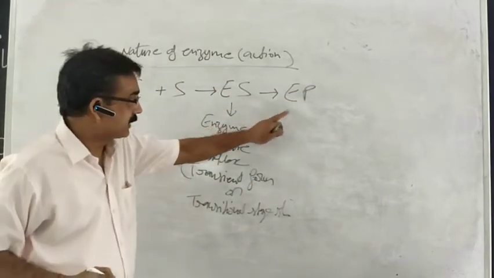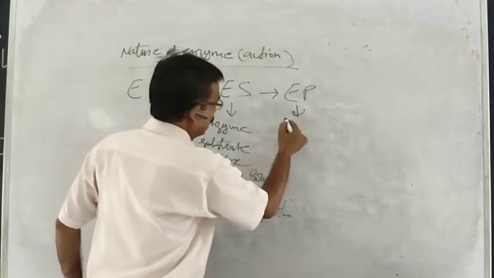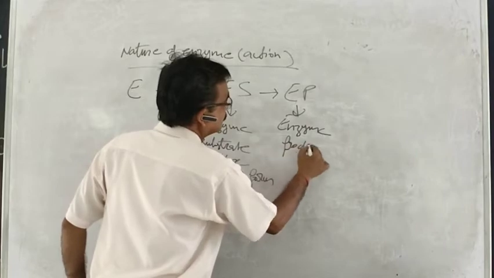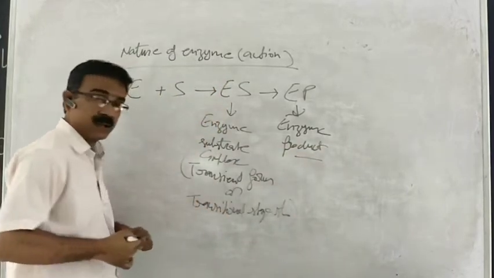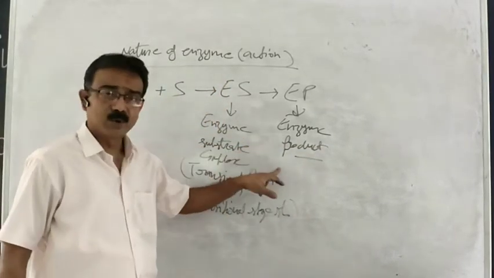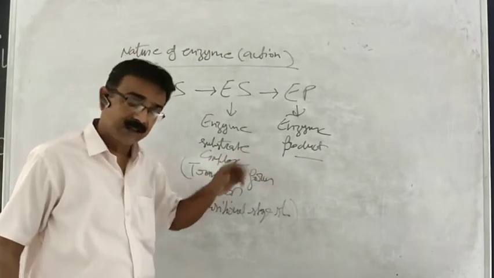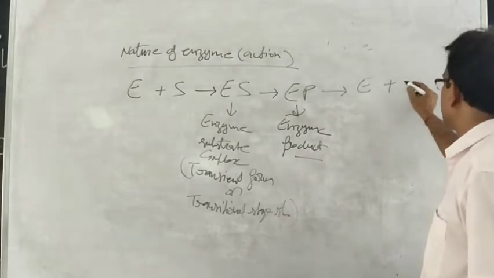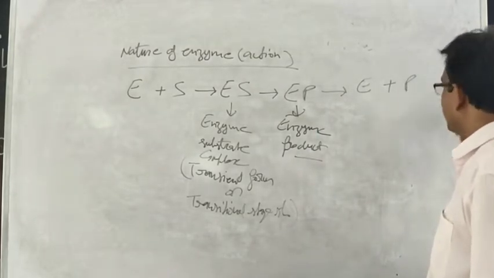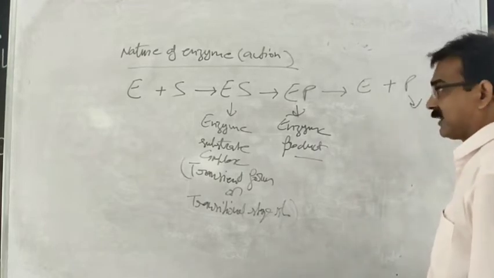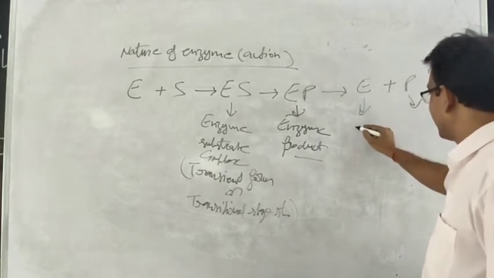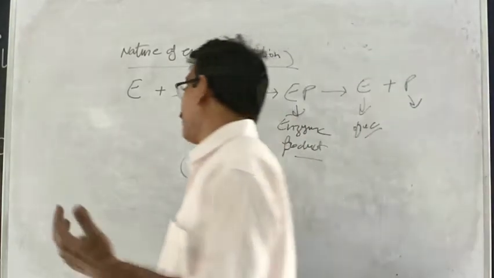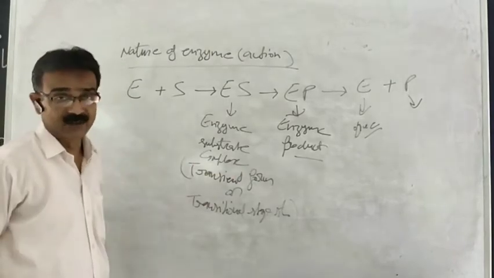Then another temporary complex is formed. It is what? Enzyme product complex. Then afterwards, enzyme gets free, gets separated, and product gets separated for their further consumption, and enzyme gets free to bind with another substrate for further catalytic conversion.